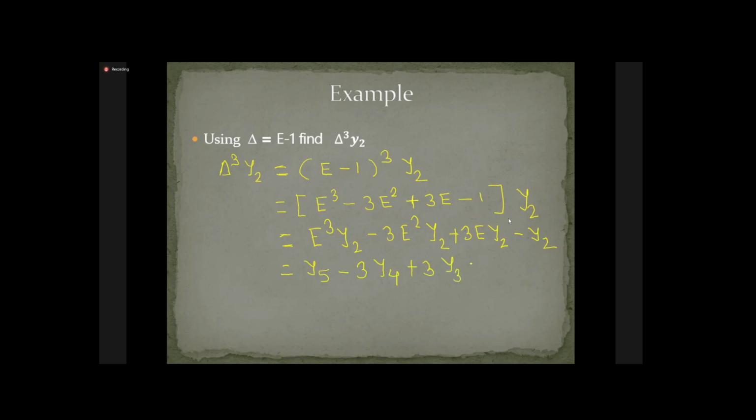And this is delta cube y2 in terms of the given values of y1, y2, y3, y4, y5. Suppose you have the given values y1 to y5 or y0 to y5, and we want delta cube y2. Then these values we can use to get the value of delta cube y2. Got it? Any doubt?